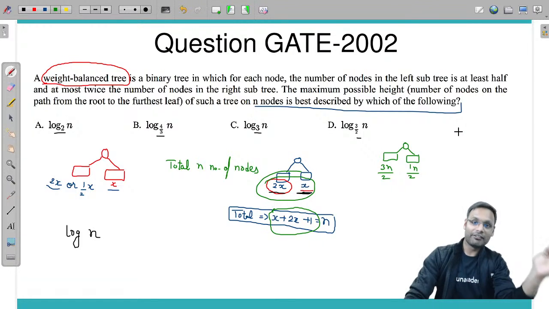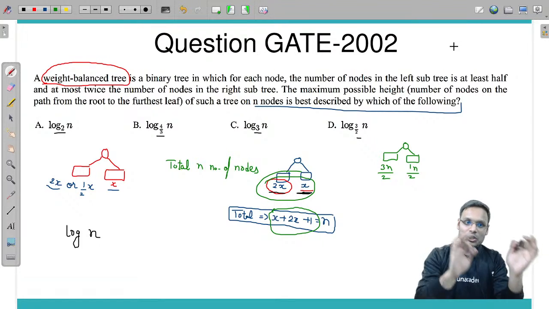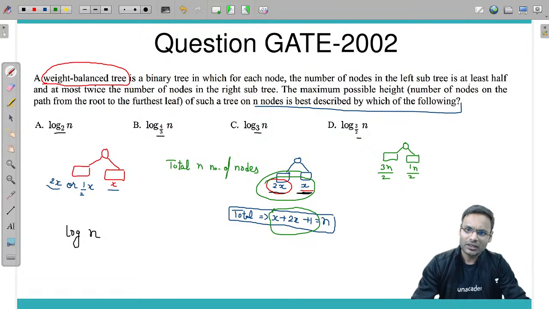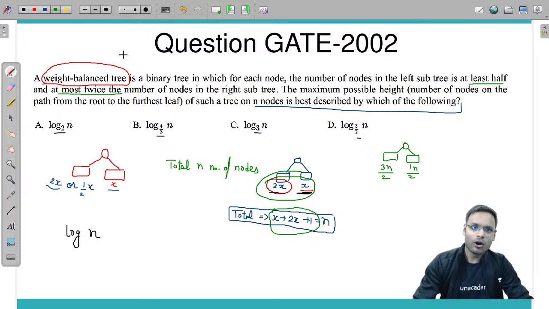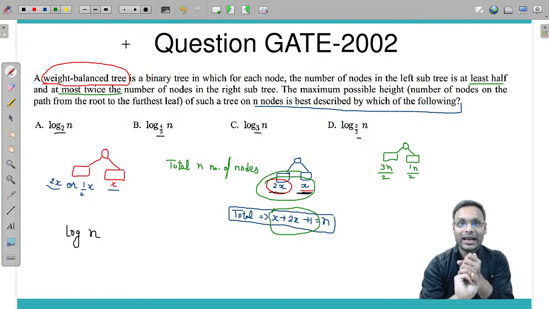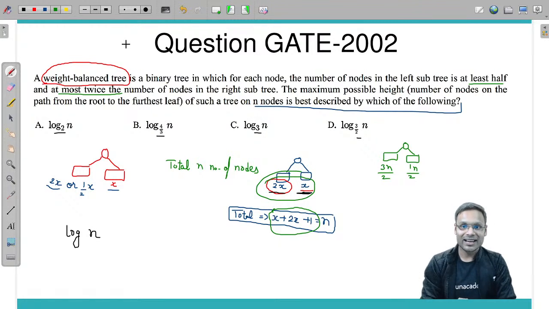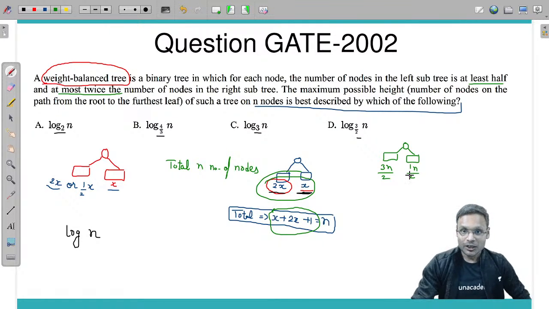Either you will be having left side 1 portion of 3 and right side 2 portion of 3, or vice versa, just because in the question they have mentioned that one side will have at least half and the other at most double. So among 3 portions of your n number of nodes, 2 portions are one side, 1 portion is other side. So among 3 portions, 2n by 3 are here and 1n by 3 are here. In this particular case,